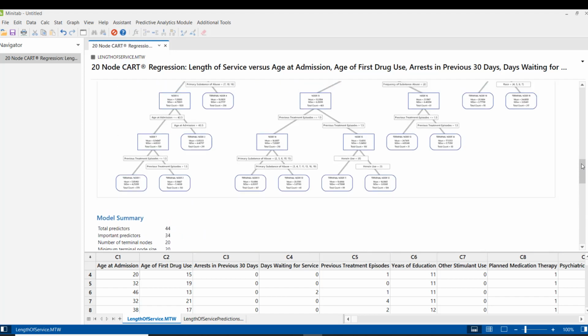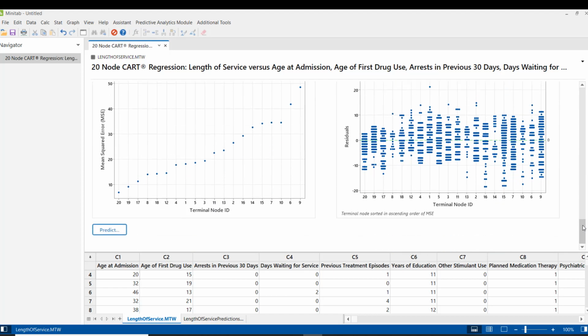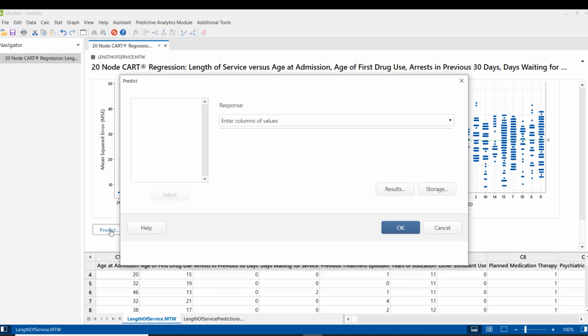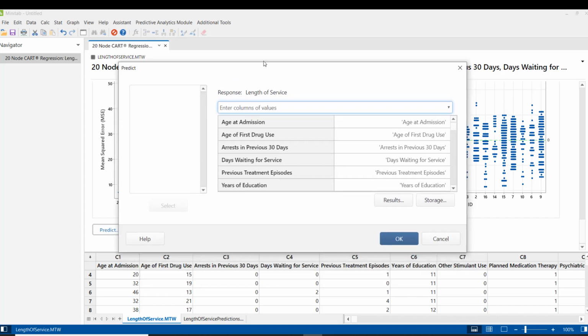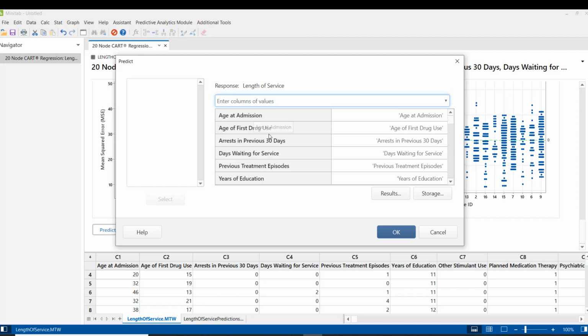For that, now to predict the continuous variable for the new data, what you need to do is go to predict. Now here you can see there is a list of columns which it will ask.